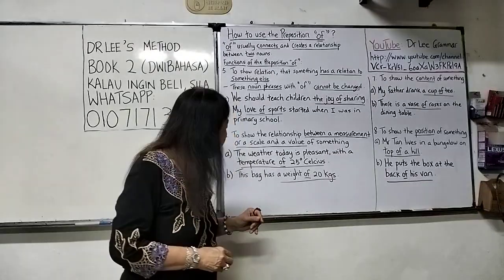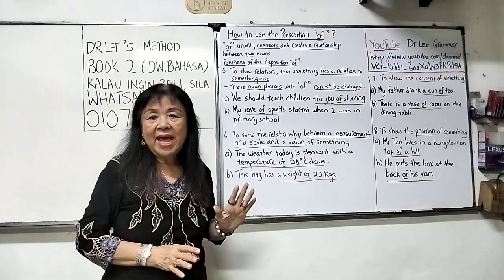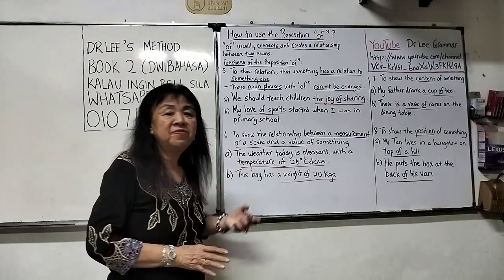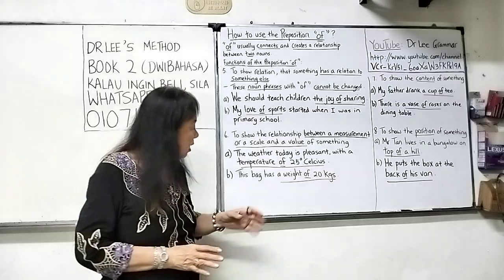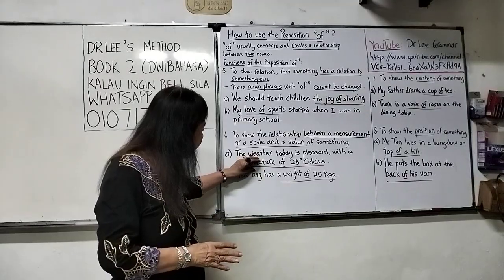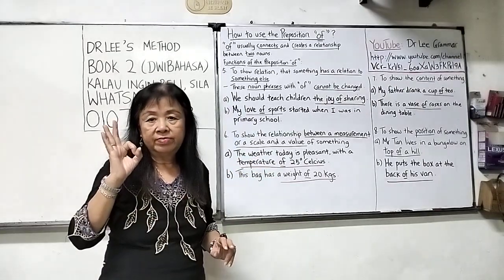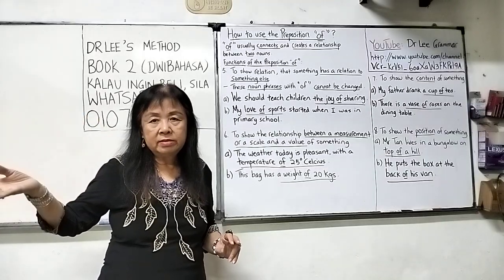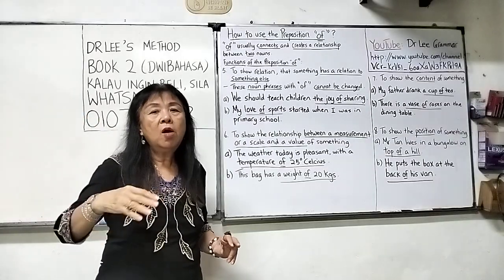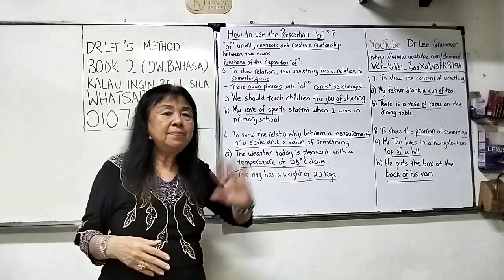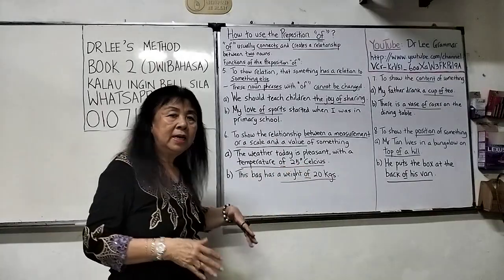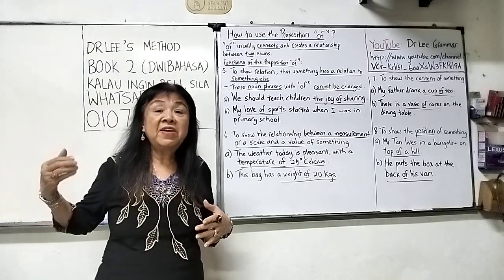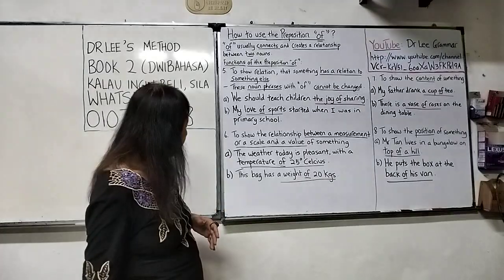The weather today is pleasant. Pleasant is nice. With a temperature of 25 degrees Celsius. So here is the measurement or the scale, and then use of. After that, you must write the value, 25 degrees or 30 degrees. Or as I mentioned just now, something else. If length, then maybe it's 20 meters or 5 feet.